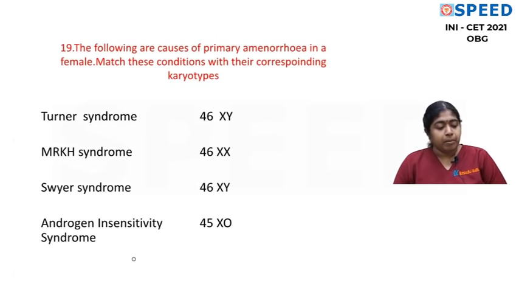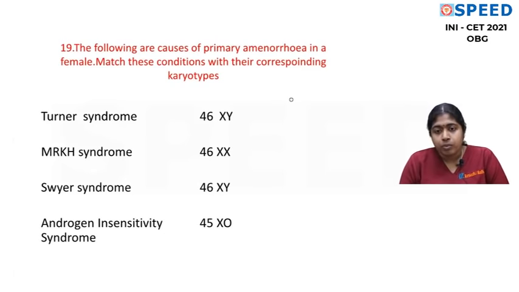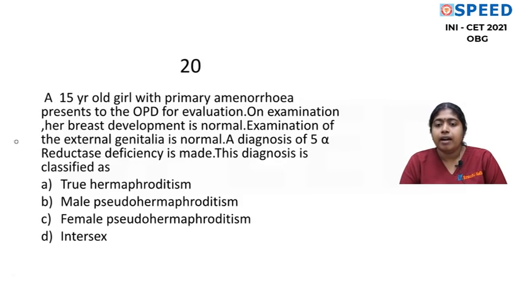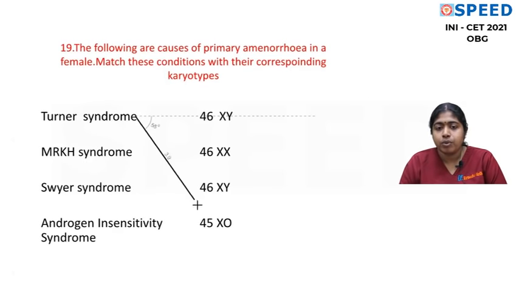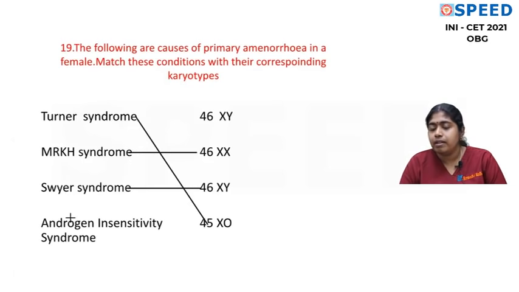The following are causes of primary amenorrhea in a female; match the conditions with their corresponding karyotypes. That is the question here. I hope I will do some justice by talking to you about primary amenorrhea, the causes and all that, but we'll finish off the marking first. We all know Turner is 45XO, MRKH is 46XX, Swyer is 46XY, which is pure gonadal dysgenesis, and androgen insensitivity syndrome is 46XY. Please make a note of this, and let me talk to you about primary amenorrhea.